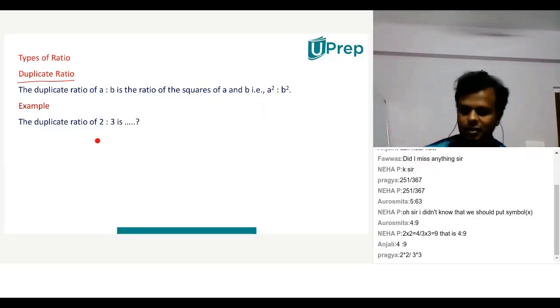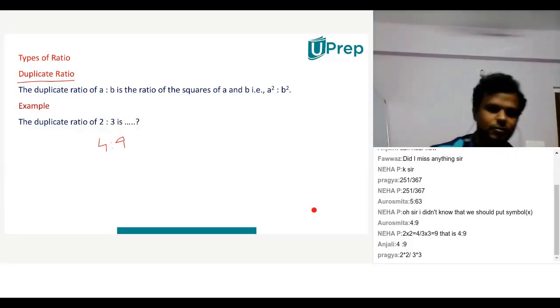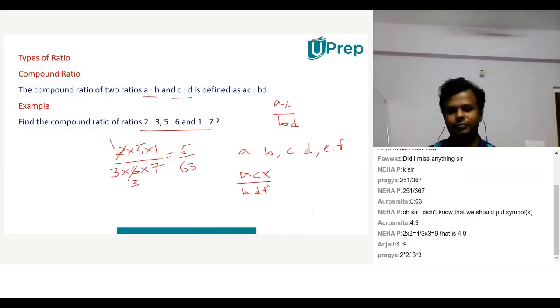Sir, actually I have a doubt in that question. How did you do the compound ratio? I didn't get it. You're talking about the previous question about the compound ratio? I multiplied it. What's the difficulty here?